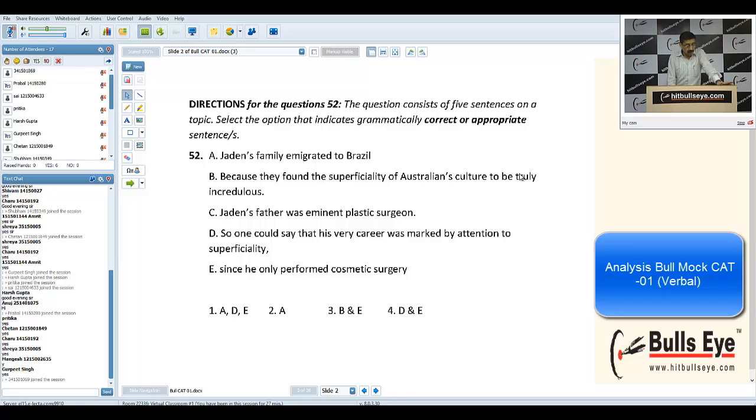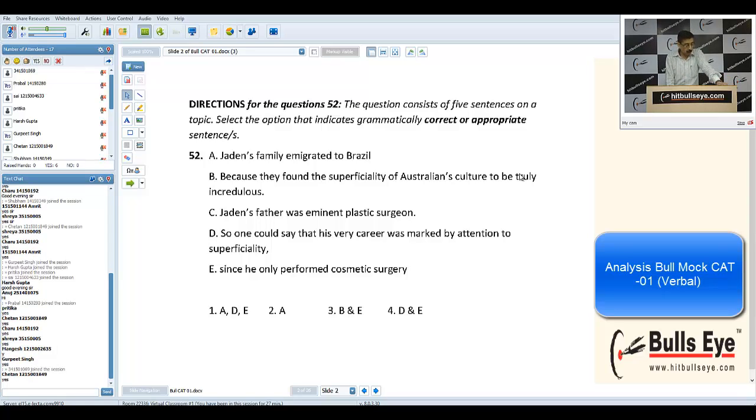So the 52nd question, how many of you got this correct? Those who are attending this session, just press yes. I think it's very difficult even to recall this question, whether we got it correct or not, but the point, yes Chetan, you got this correct.